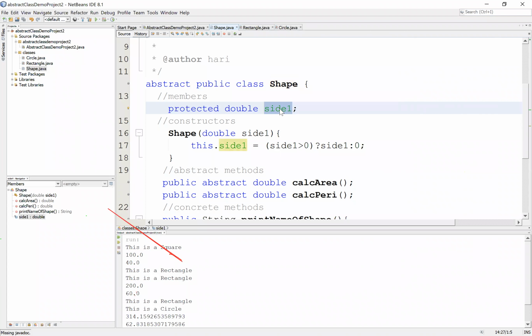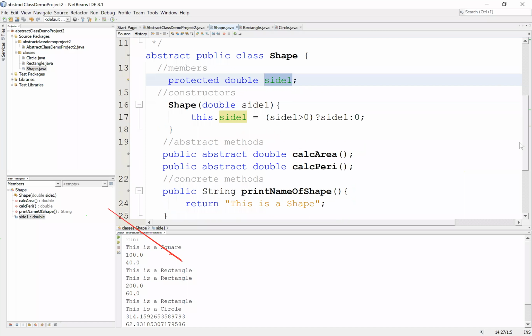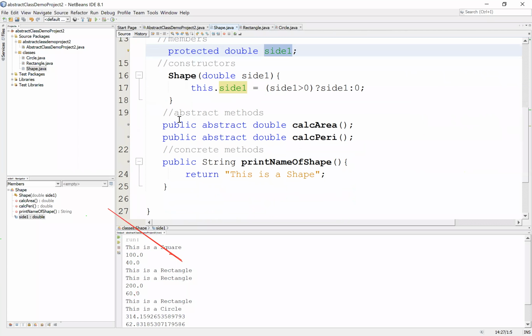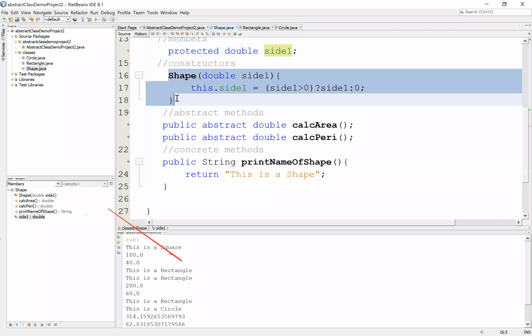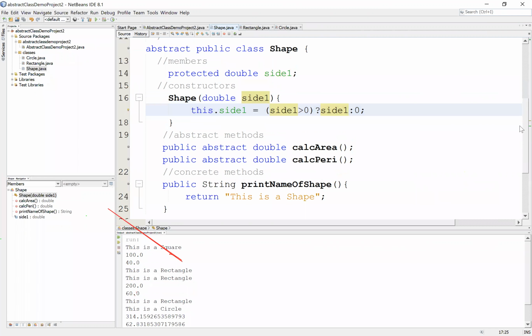This member is only being accessed by rectangle and circle, right? Side one is being accessed only by rectangle and circle. It is these methods which are being accessed outside this particular package. Calculate area, calculate perimeter are the methods which are being accessed outside this package. That's the reason why these are made public, whereas the member could be left out as protected. And then I've got one constructor with one parameter. I've used ternary operators, so make sure you understand how to use ternary operators in code.